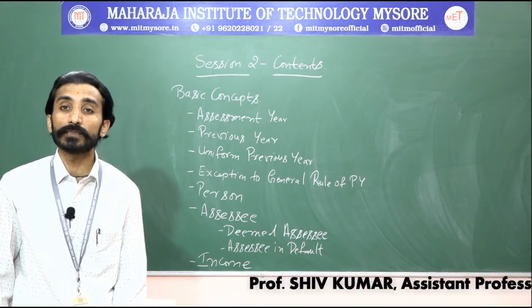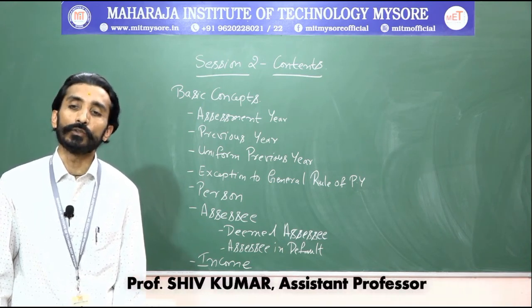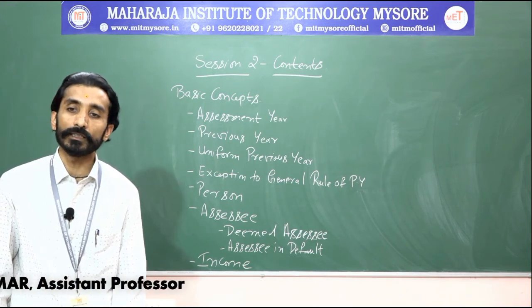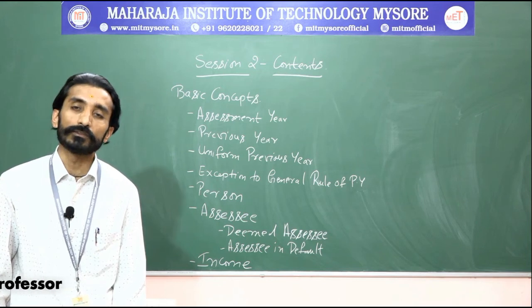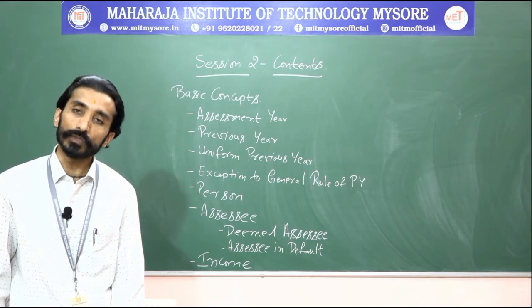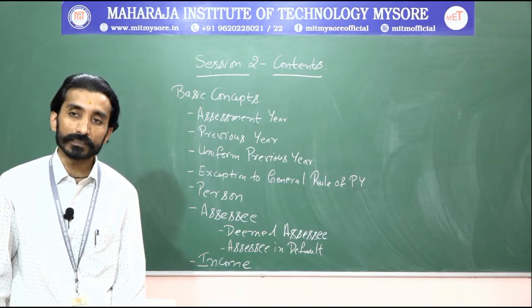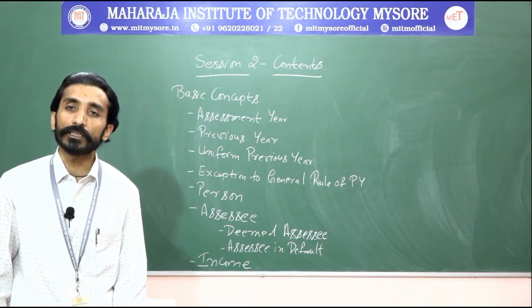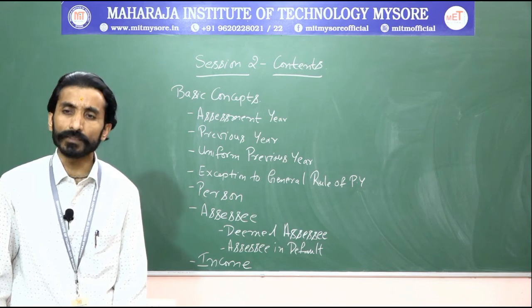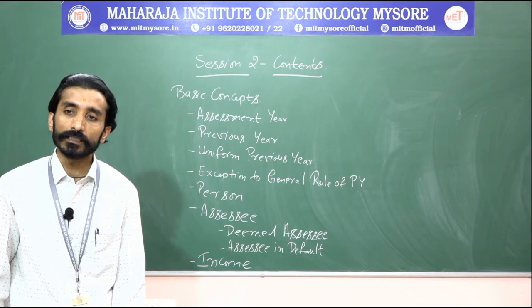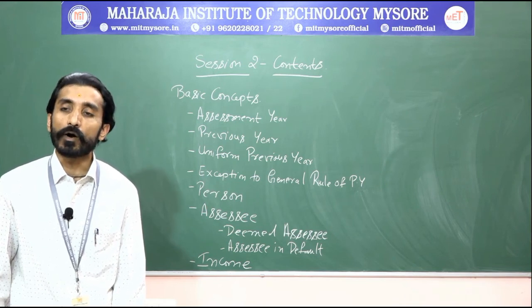What do you mean by this? It may be that you are earning temporarily, or it might be that you are earning permanently. Both types will be chargeable to tax, where you need to pay. So the features of income are: there should be a definite source, income must be coming from outside, and then temporary or permanent.